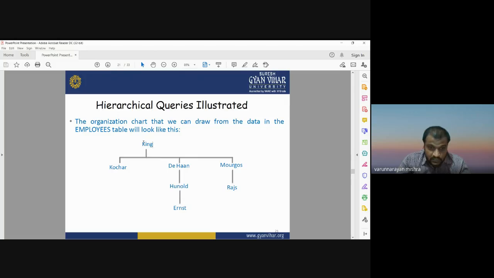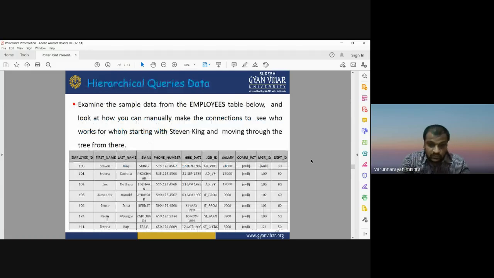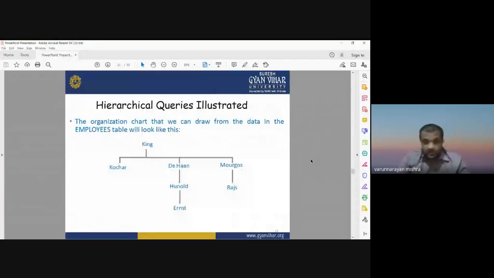So this hierarchical data structure is produced from the table. From the table, it is not very clear who is working under whom, or who is the boss and who is the employee working under him. But when we construct such a tree, it's very clear that King is the manager of that company and all other employees are working under King. In the same way, you can run the hierarchical query to get the information from your table.